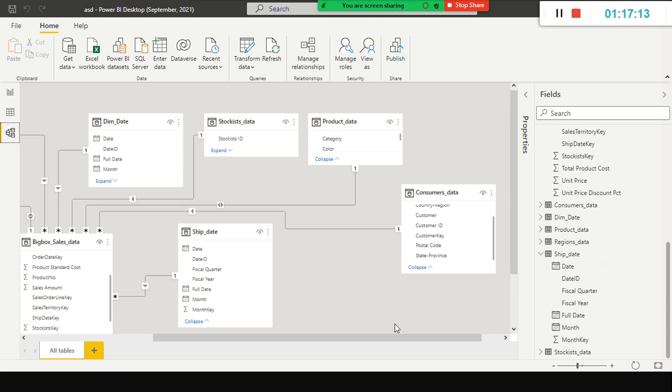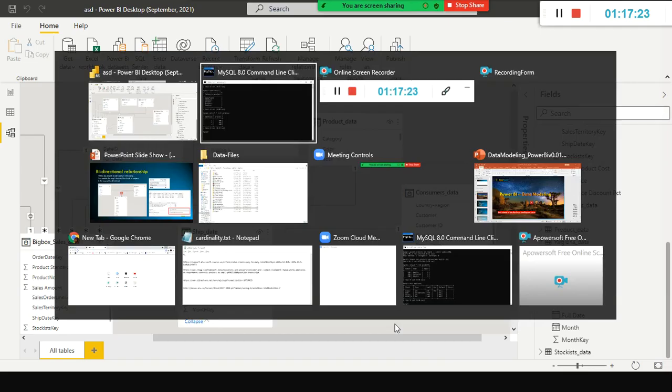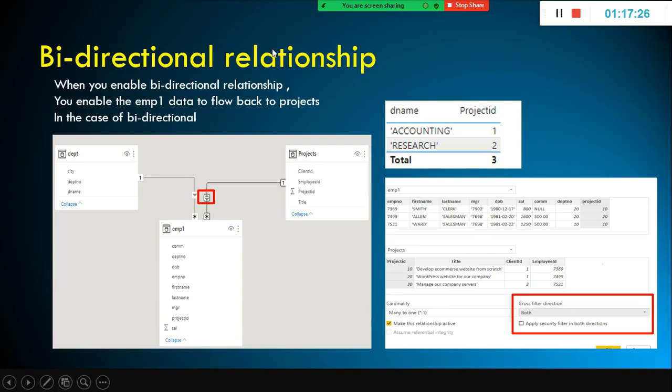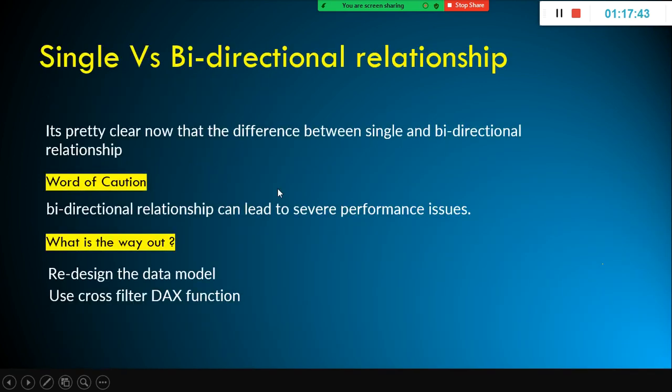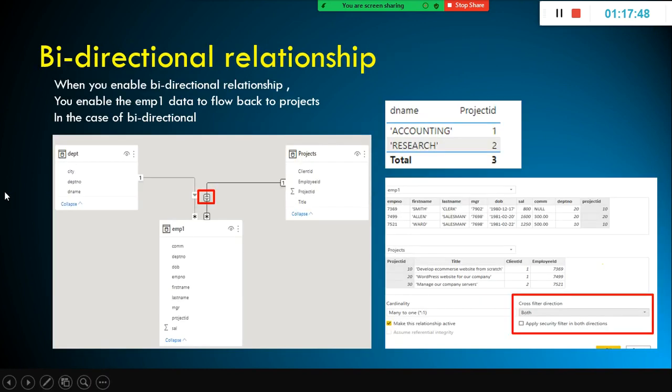So today you understood what is a role playing dimension, importantly, and also you understood the significance of using the cross filter direction, bidirection, right? The bidirectional relationship, the both. If you enable both, that means it's a bidirectional relation. So in this case, if you enable the bidirectional, you enable the employee one table back to this one. I thought of showing this one because I have some data missing there. Somehow it got crashed. That's the reason I did not continue with that one.